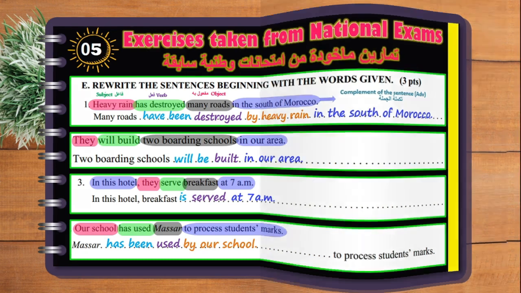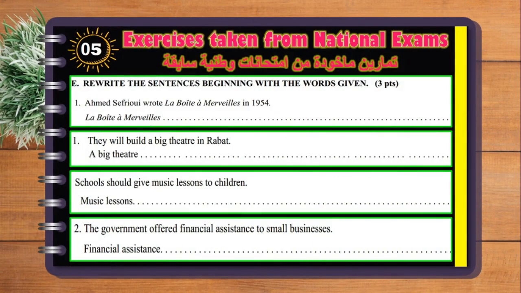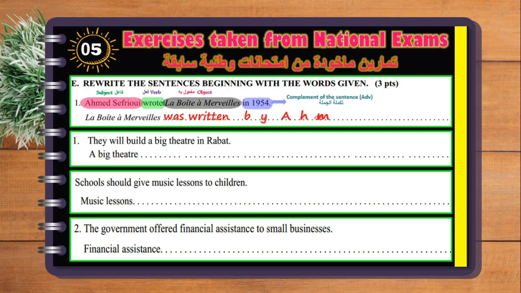That's nice. Let's go to these examples here, and then please stop the video and try to do them as well. Rewrite the following sentences again. We have: Ahmed Sfri wrote La Boîte à Merveille in 1954. Again we have subject, verb, then object, and then the complement of the sentence. So the sentence is going to be: La Boîte à Merveille was written by Ahmed Sfri in 1954.